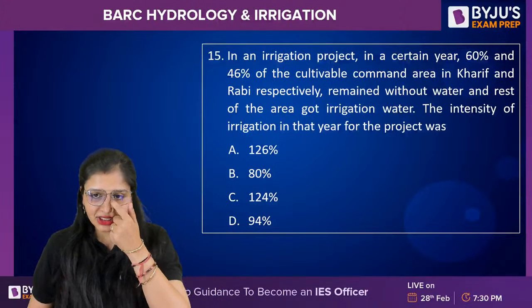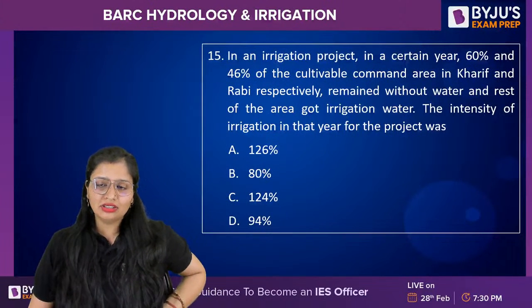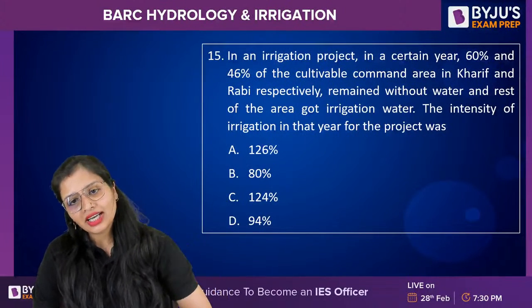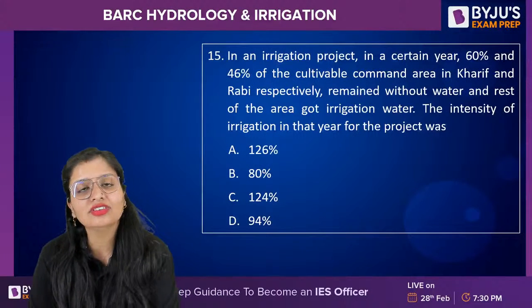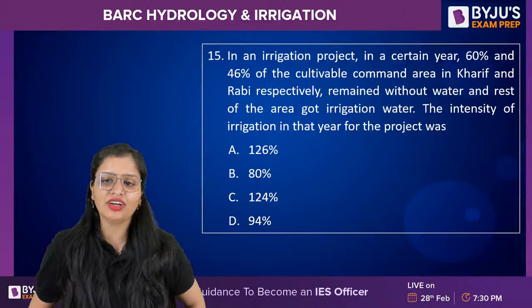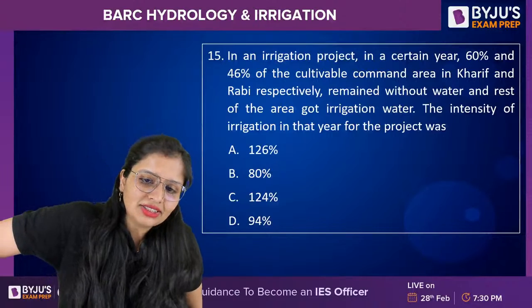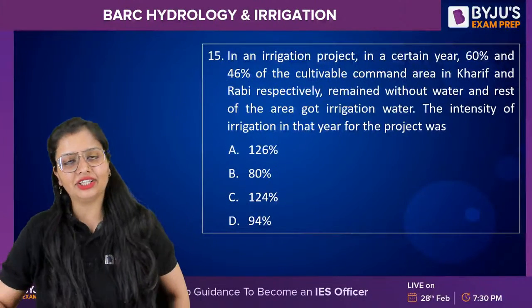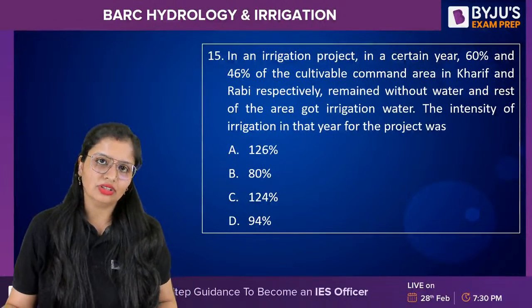This question. In an irrigation project in a certain year, 60% and 46% of the cultivable command area in Kharif and Rabi is given to you. Now it is asking you the intensity of irrigation in that year. How will you calculate?